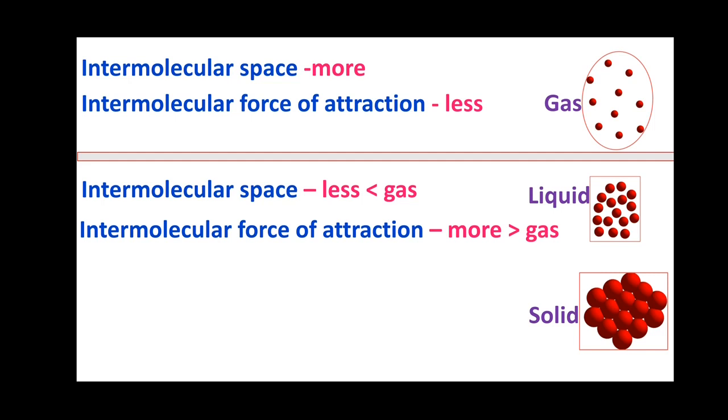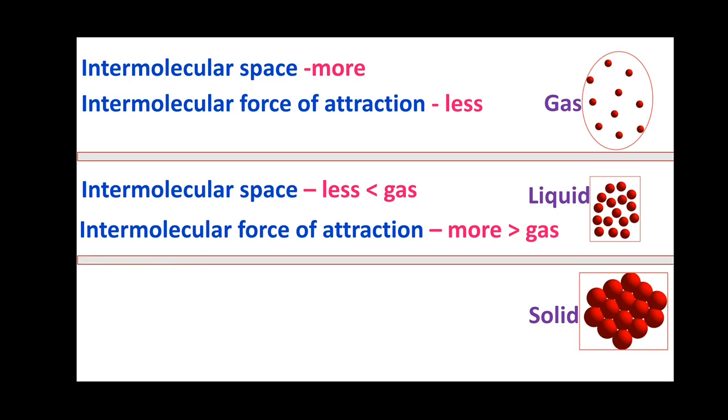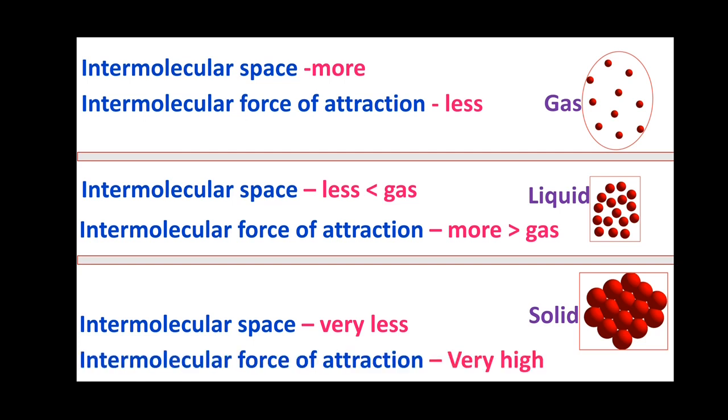What about its intermolecular force of attraction when compared to solid state? It will be less. Here in the case of solids, we can see that intermolecular space is very less. We can say that most probably there will be no space also. Since the intermolecular space is very less, the molecules are very tightly packed, so its intermolecular force of attraction is very high.